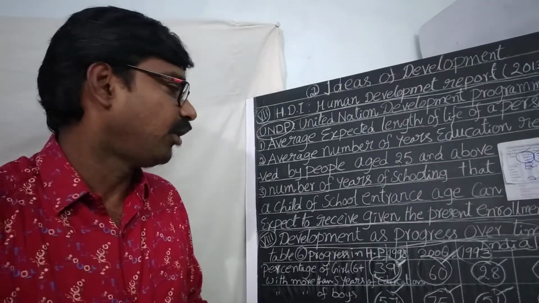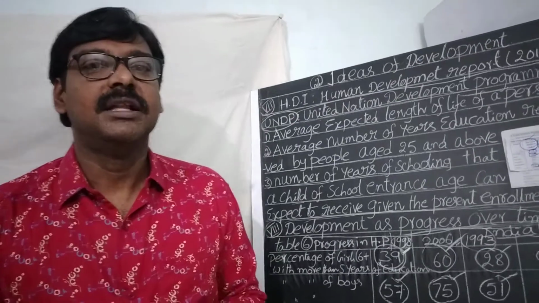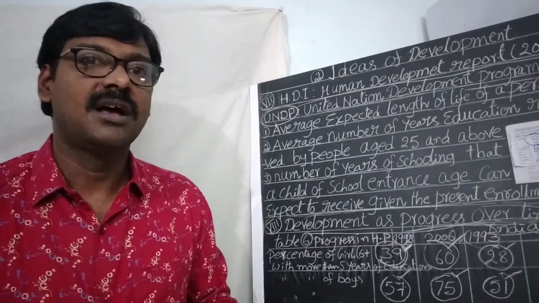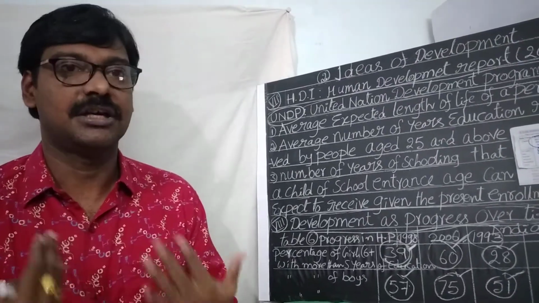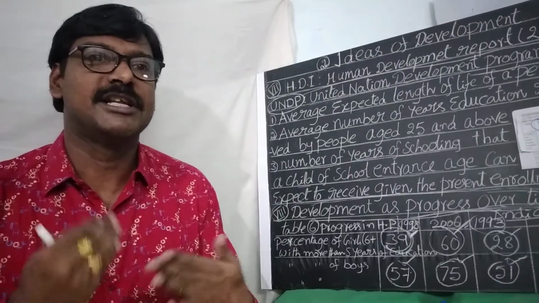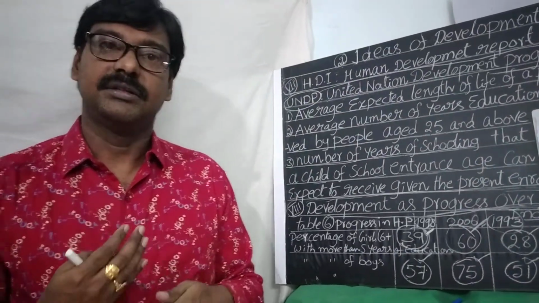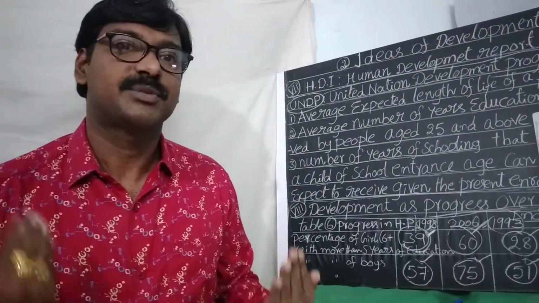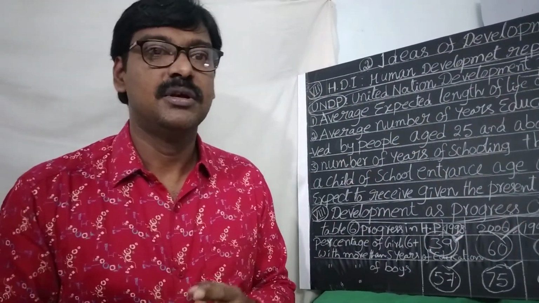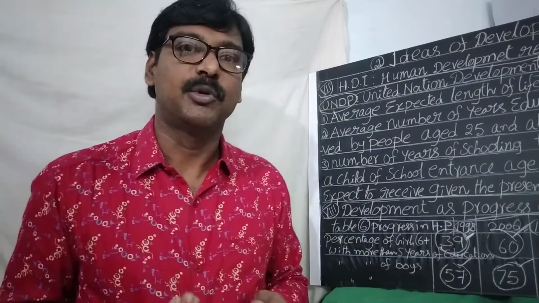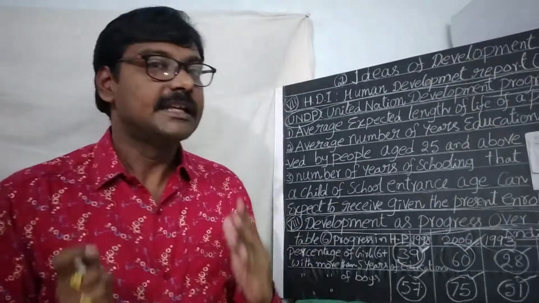Now we are going to another topic, that is development as progress over time. This is the eighth topic. Usually in each phenomenon, several contributing factors are responsible for making things possible. In each social phenomenon, in social change, if we want to change anything, there would be several contributing factors responsible. Only then was the change possible. Many factors come together to make things possible.